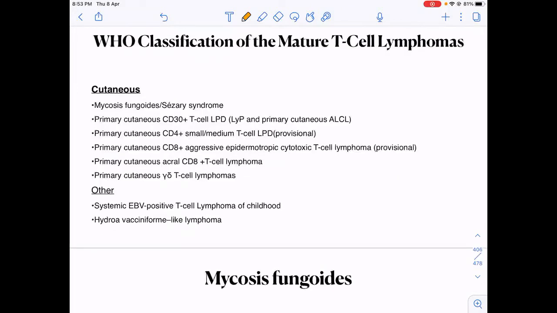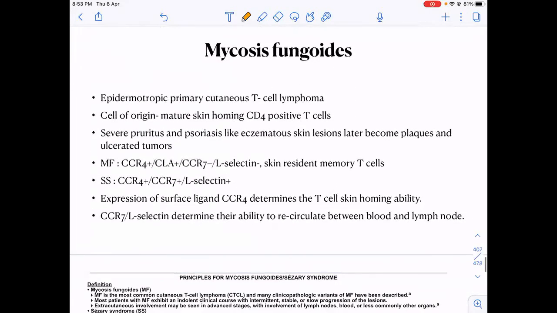Okay, so in the cutaneous T cell lymphomas, we should know majorly about mycosis fungoides. A very commonly asked question is that it is a primary cutaneous T cell lymphoma. Does it have epidermotropism? Yes, it has epidermotropism. This is an important question. Then what is the cell of origin? CD4 positive T cells. Okay. And how does it present? It can present as an initially pruritic rash, then psoriasis-like eczematous lesion, then plaques, then tumors, etc. Okay.